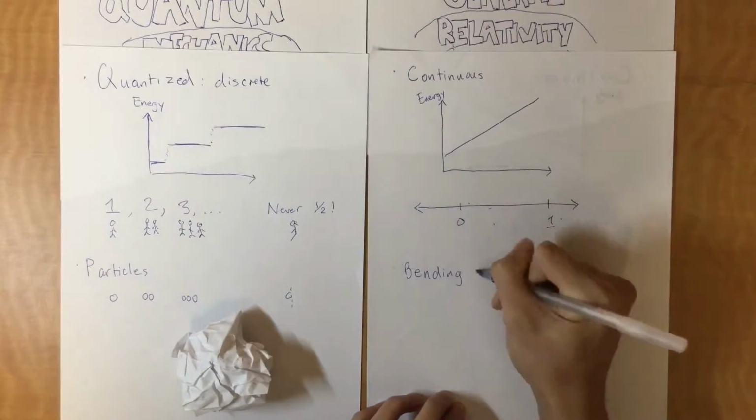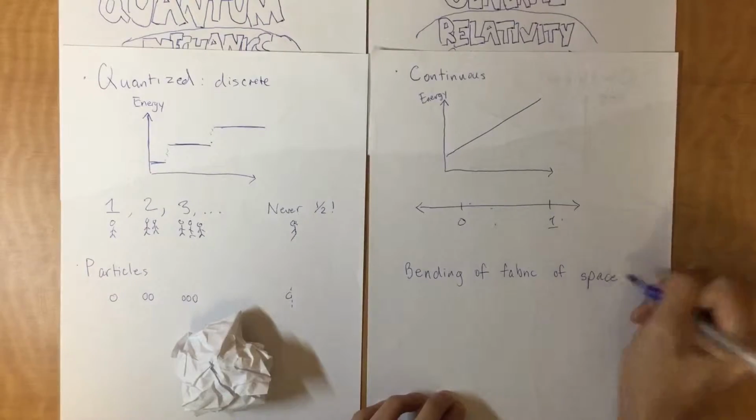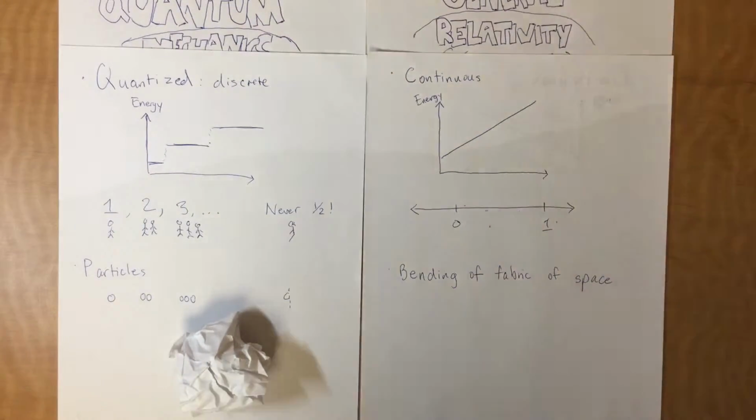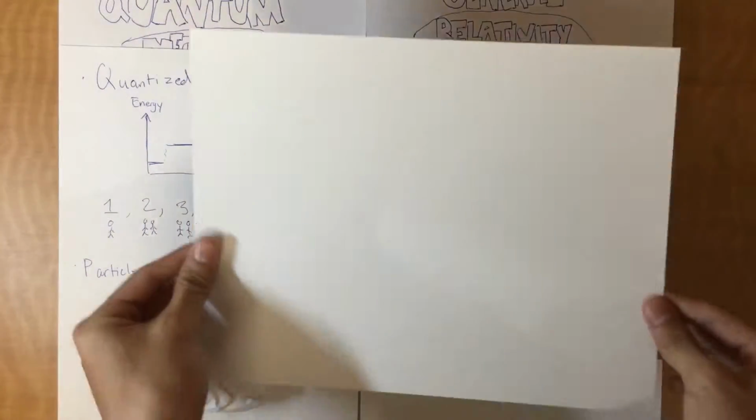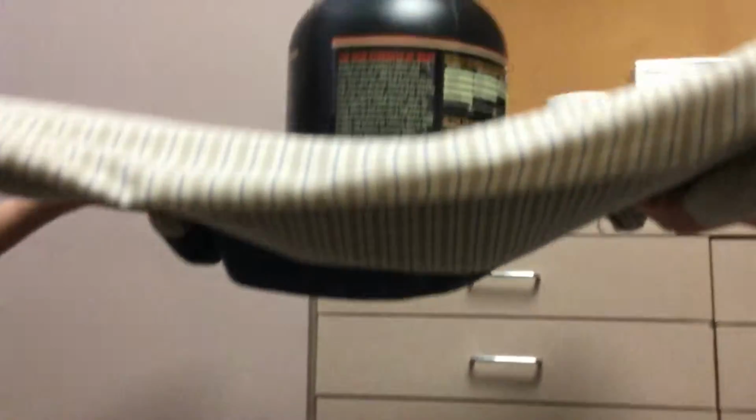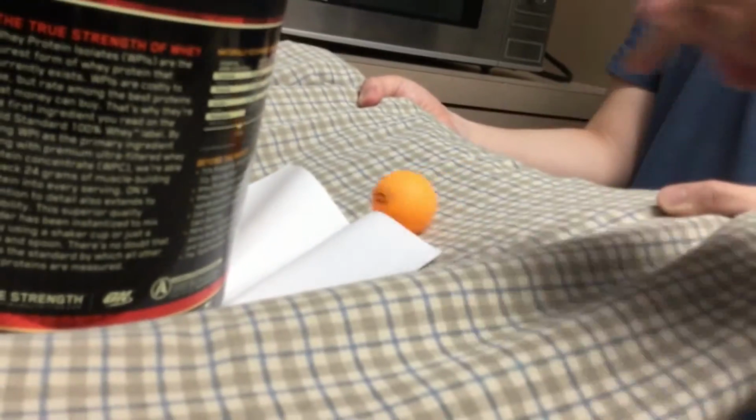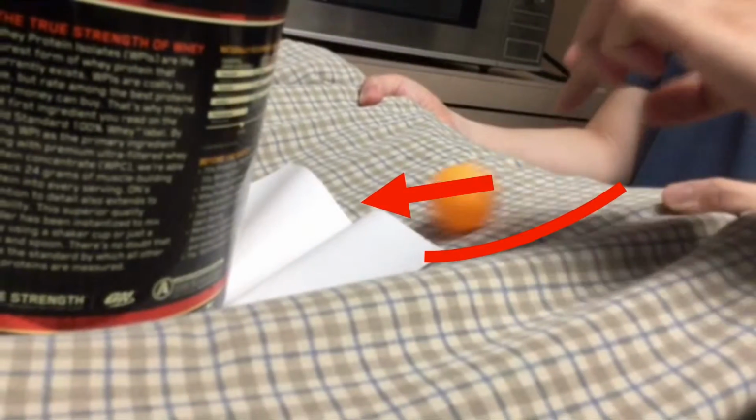On the other hand, general relativity relies on the bending of the fabric of space to explain forces, where this fabric is continuous like a number line. How does the bending cause forces? Well, pretend this piece of paper is the fabric of space that all objects are in. You can imagine if you have a heavy object on it, this fabric will bend down where the heavy object was, and objects placed near it will fall towards the heavy object. An attractive force is seen by the bending of the fabric of space.